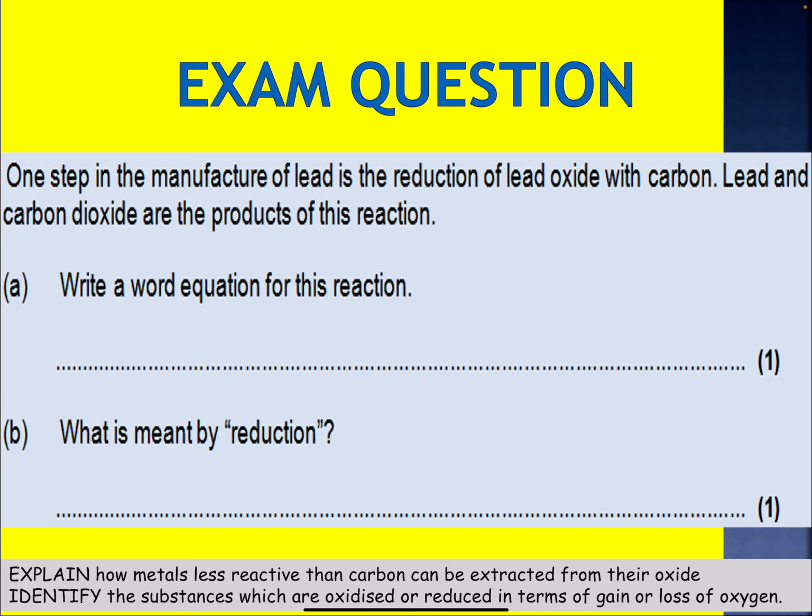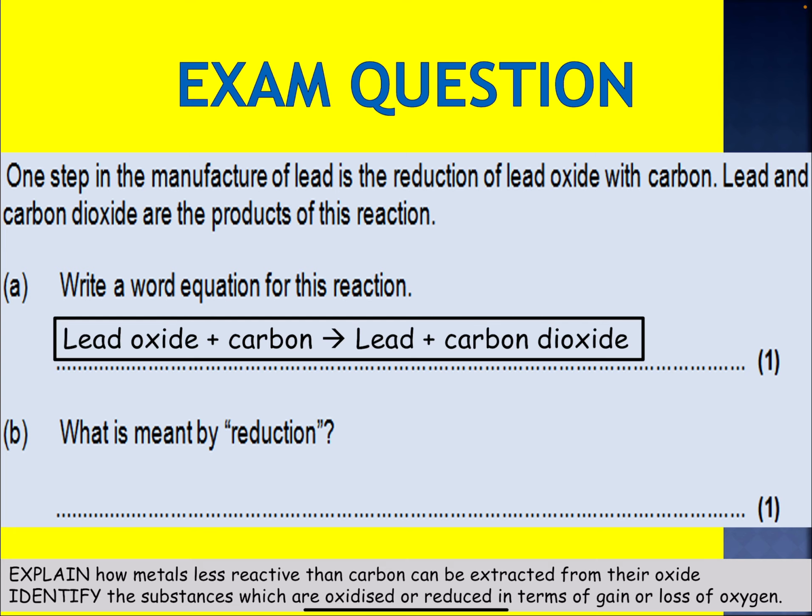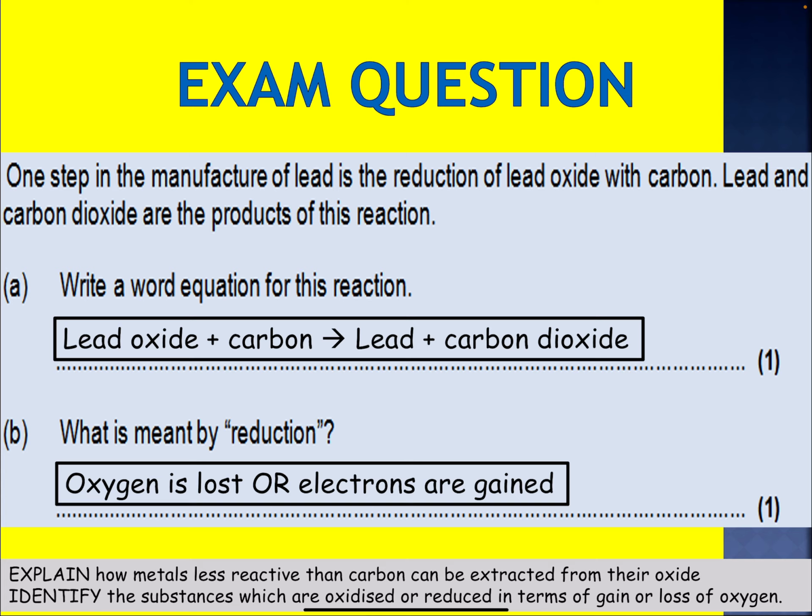What you should have got, there's your word equation. Lead oxide plus carbon produces lead and carbon dioxide. And the term reduction, oxygen is being lost or electrons are gained. 1 mark.